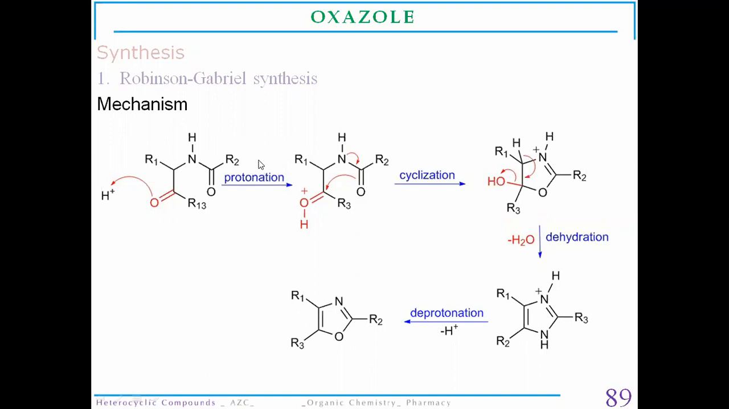Due to the presence of this strong acid as a protonating agent, dehydration will happen, and due to the dehydration, there will be a cyclization of the ring. This ring will form, and the oxazole molecule will be formed. Now the reaction mechanism is the same.